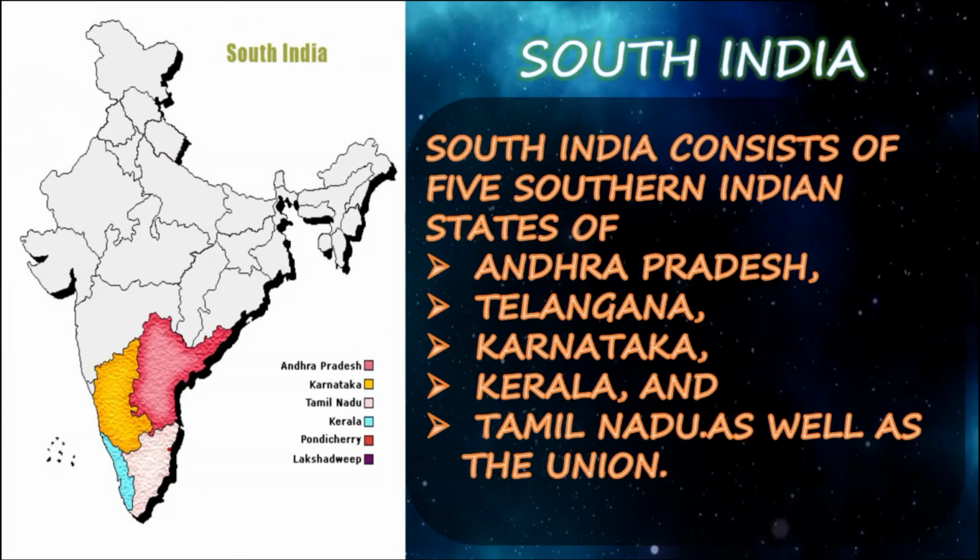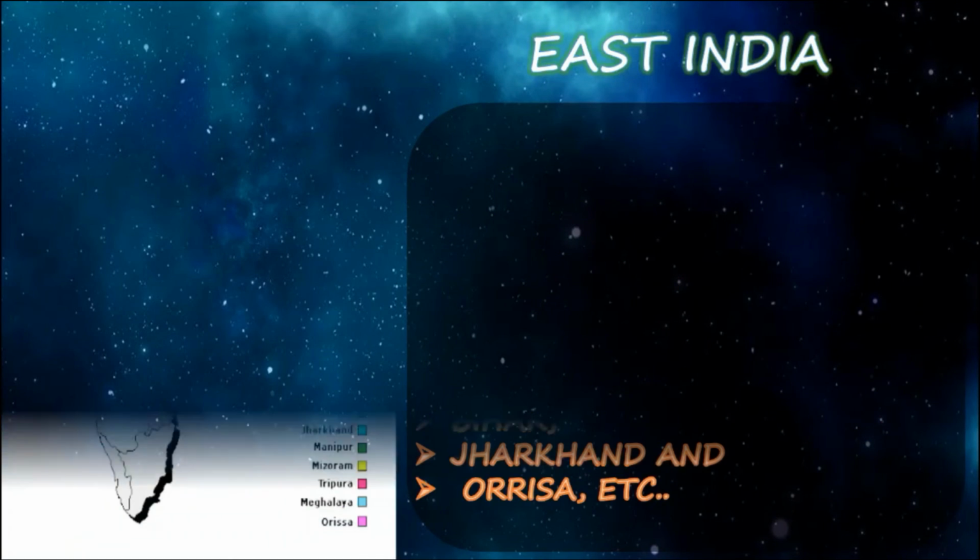Next, we are moving to South India. So, what is South India? South India is a region consisting of the southern part of India, which encompasses the Indian states. It is famous for the richness in food, culture, beauty, and people. So, this is all about our South India. Where is South India placed? It's at the bottom of the map, right? So, here we can see some of the places: Andhra Pradesh, Telangana, Karnataka, Kerala, Tamil Nadu, as well as the Union territories.